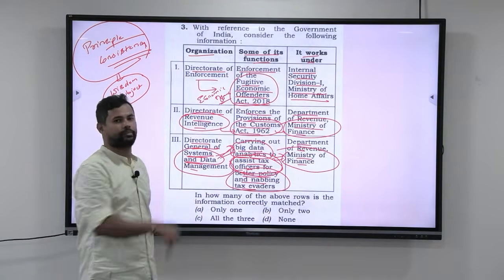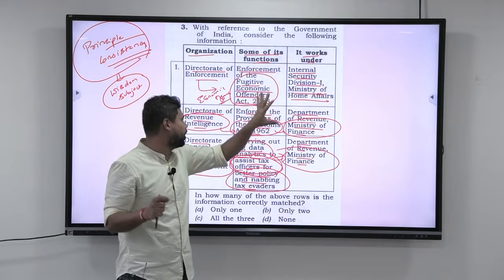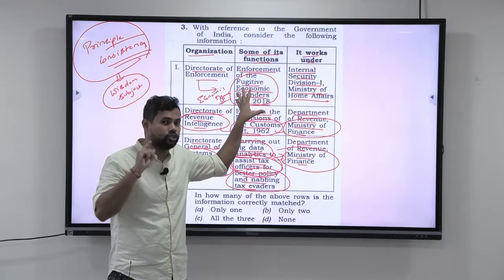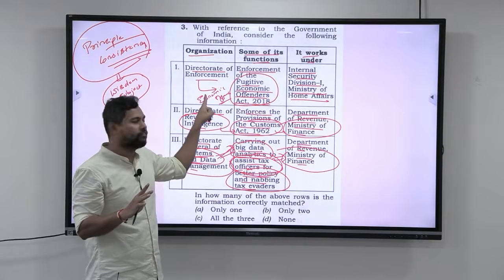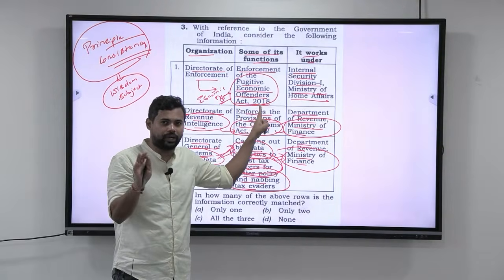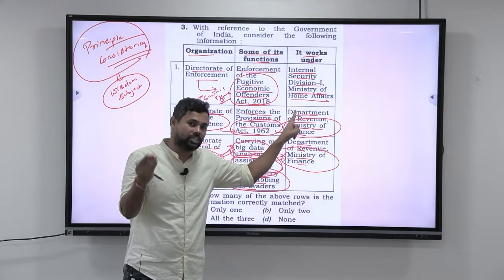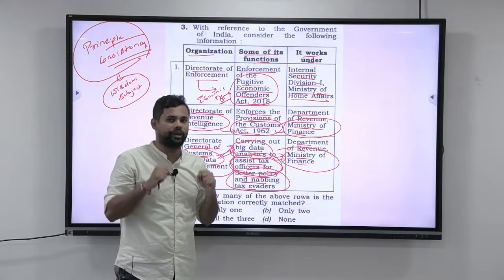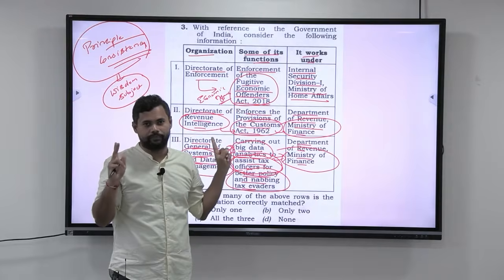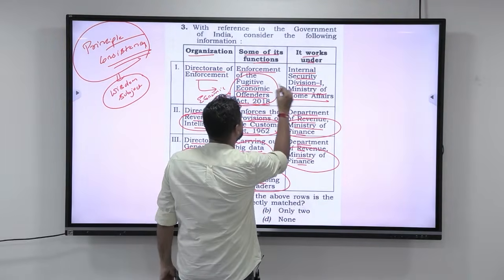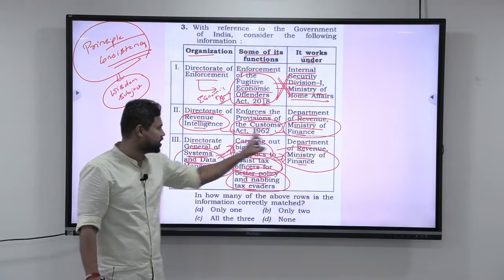But come back to the first statement. If you look at the first statement, Enforcement Directorate, it actually takes care of Fugitive Economic Offenders Act of 2018, and it is also in charge of PMLA, that is Prevention of Money Laundering Act. But let us forget that. Let us say that economic offences, one such economic offence is Fugitive Economic Offenders Act 2018. Now, if you look at this, Ministry of Home Affairs is actually in charge of Internal Security of India. Why is Internal Security of India put under Fugitive Economic Offenders Act 2018? It doesn't make any sense. So, this is where the consistency breaks. There is no consistency in this. You can see consistency in the others.